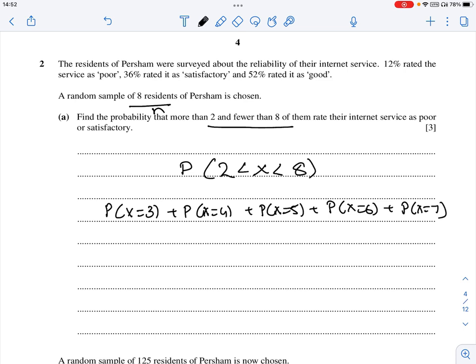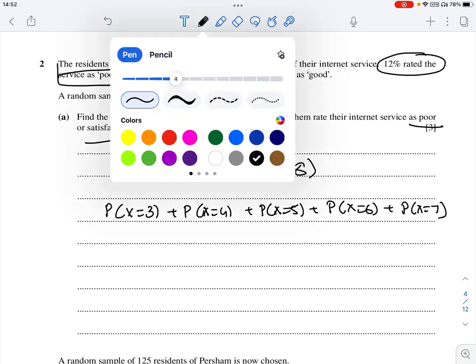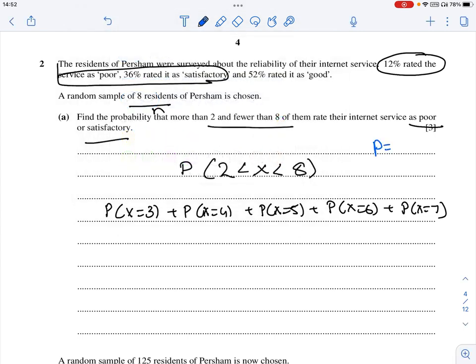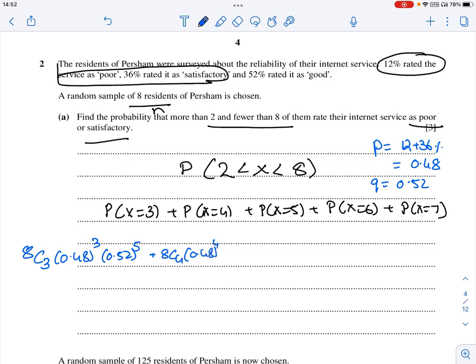Now their internet service is poor or satisfactory, so poor or satisfactory only has to be added. So my probability of success is going to be 12 plus 36, which is 48%, 0.48. So failure will be 0.52. So out of 8 times, 3 times is success and 5 times will be failure. Out of 8 times, 4 times is success, 4 times is failure.